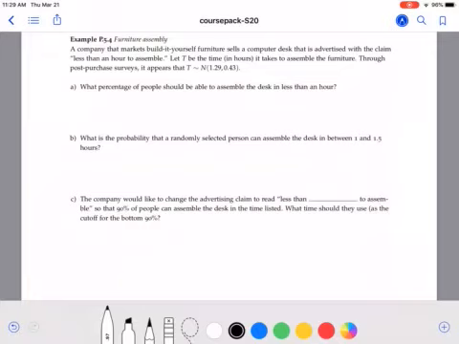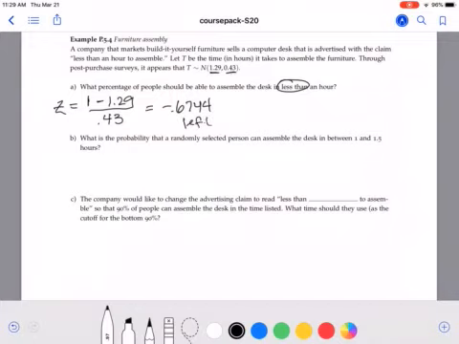So the first thing we want to do is take the number of an hour, which is a 1, and convert it to a z-score. So we have our 1 hour, subtract our mean of 1.29, divide by our standard deviation of 0.43. And so we get a z-score of negative 0.6744. We're asked for less than an hour, so we want the area to the left of negative 0.6744.